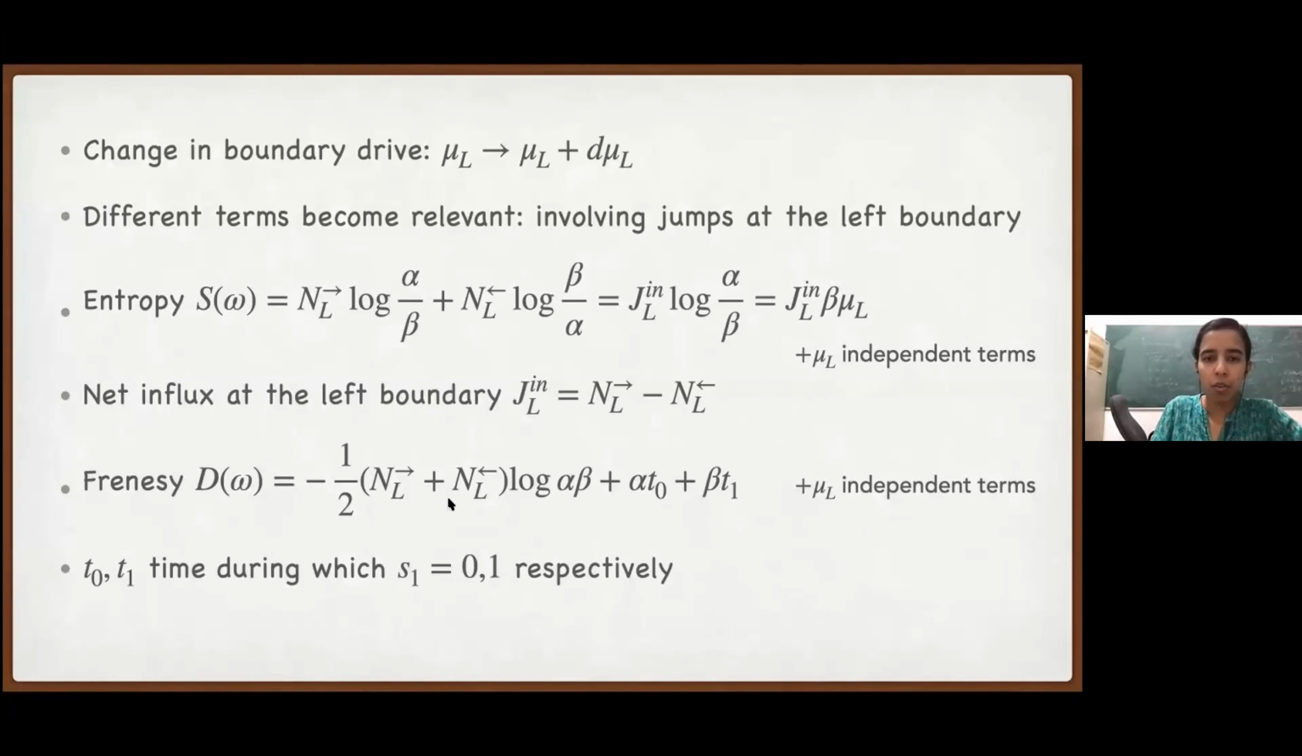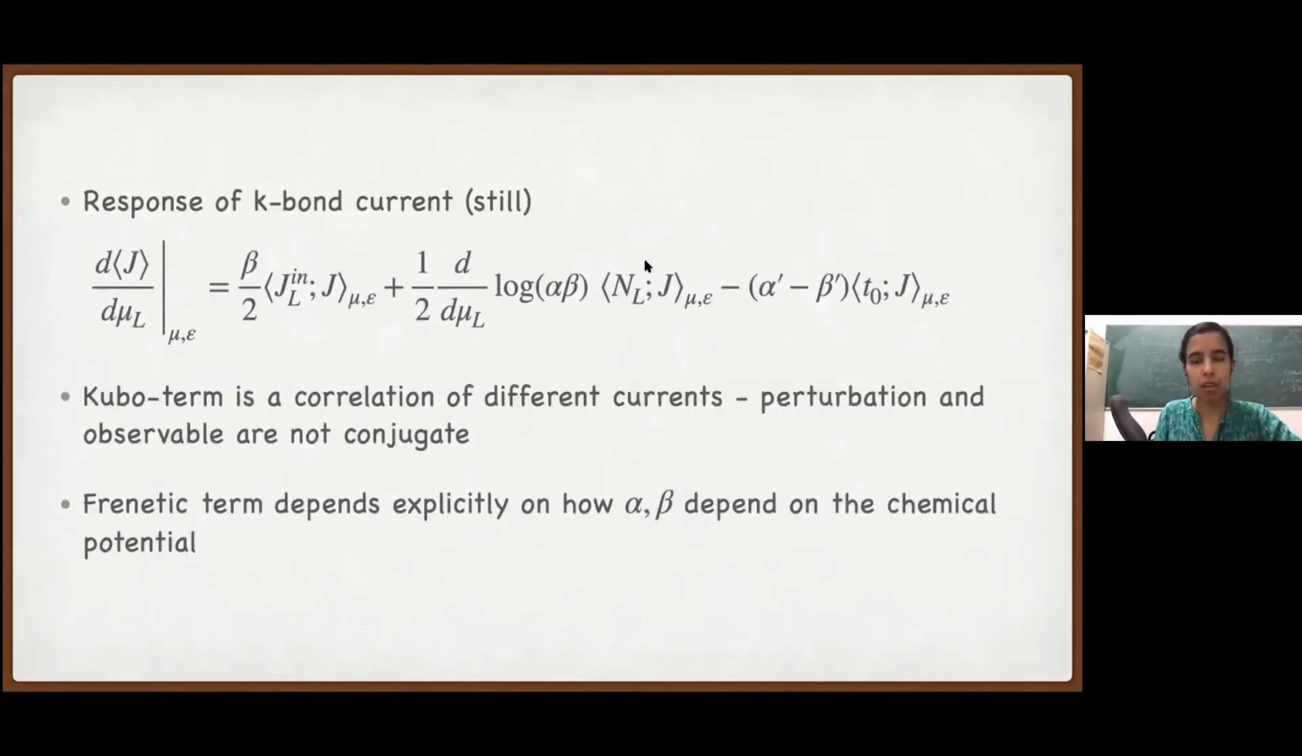Okay, so now let's answer Prashant's question. What we are looking at now is how the current across the kth bond changes. We can look at any other quantity, but we are looking at the bulk current, and we are seeing how it changes when we change the chemical potential. So this is the formula we now have. For that, we have to take the correlation of whatever current we are measuring with this influx, this incoming current at the left boundary, plus some other terms.